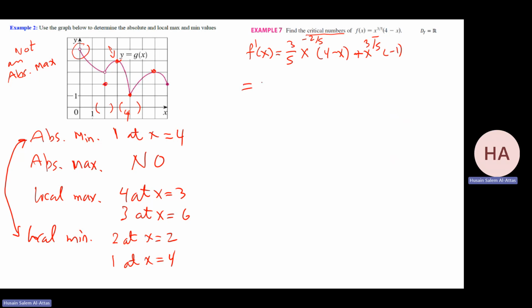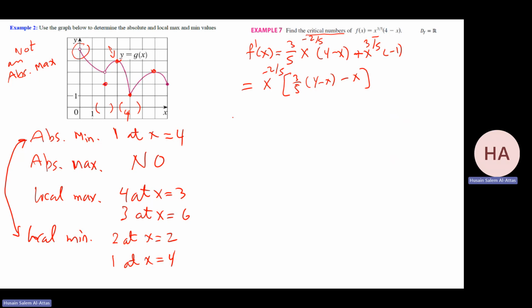So that will give me x to the power minus 2 over 5 times 3 over 5 minus x. Or you can check: if you multiply, you should get the one in the first line.